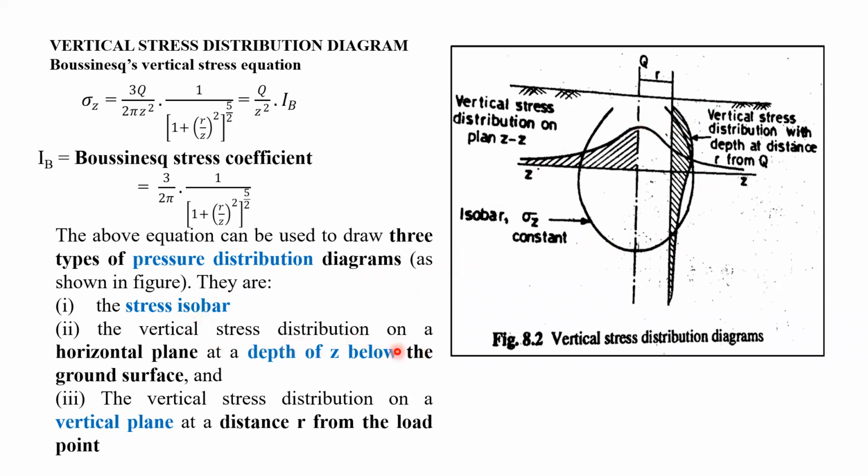The vertical stress distribution on a horizontal plane at a depth Z below the ground surface. Suppose from here to here, the depth is Z. So on this Z plane, on the horizontal plane, we can plot the vertical stress distribution diagram for the load Q. The next diagram, we can plot the vertical stress distribution diagram on a vertical plane. This is a vertical plane at a distance R from the load. So here also we can plot the vertical stress distribution diagram. How we can plot these 3 diagrams, we shall discuss one by one in the next slides.